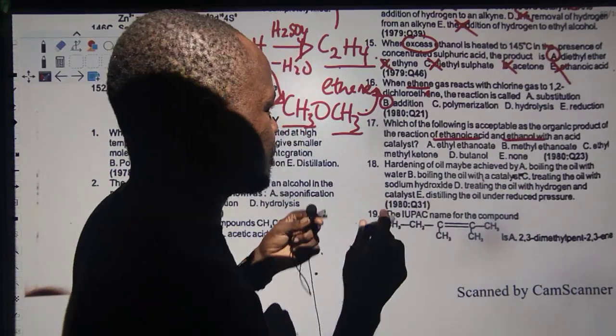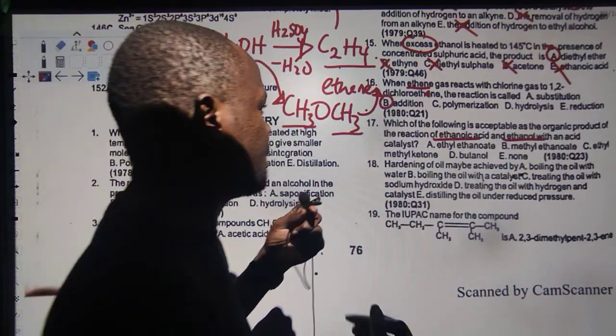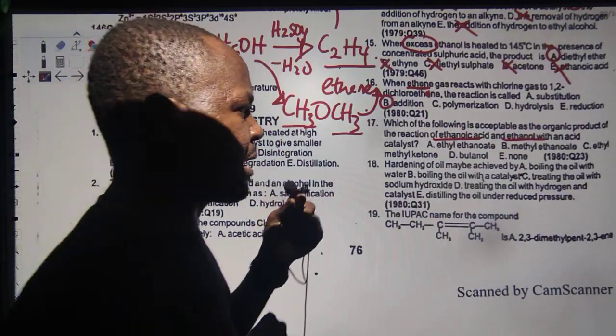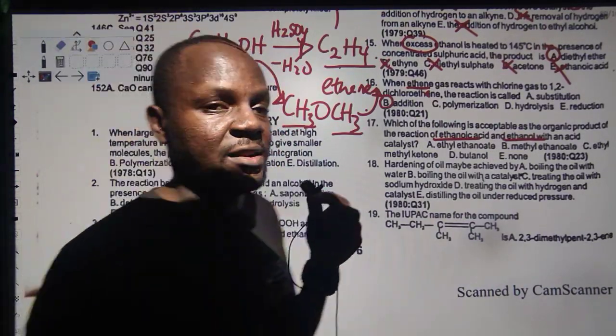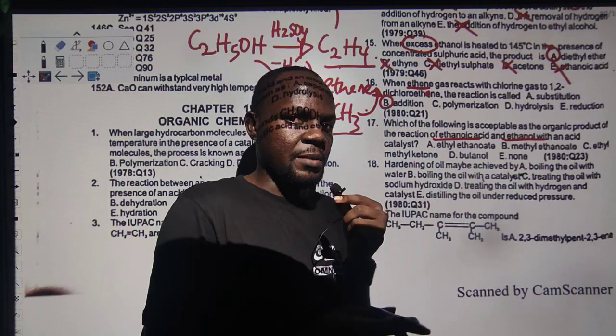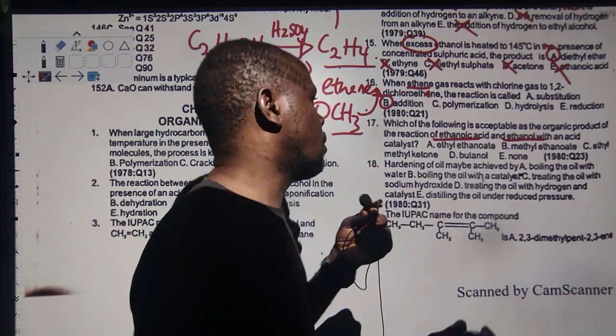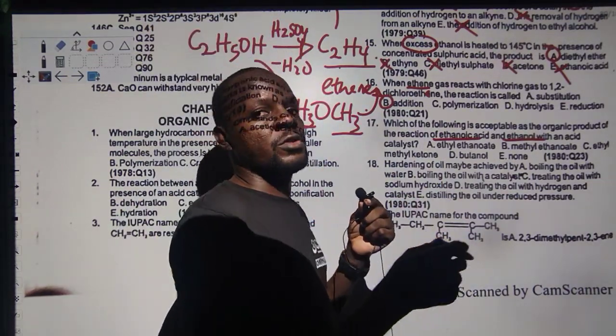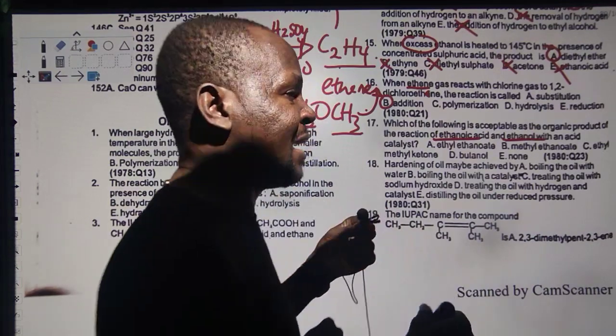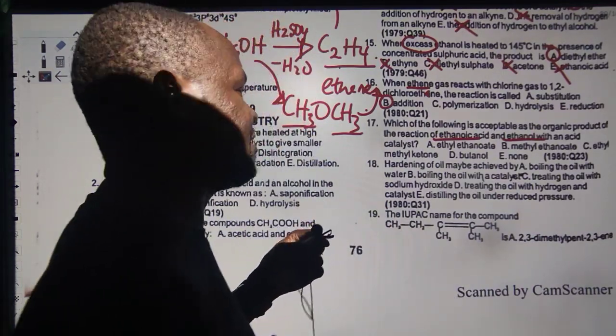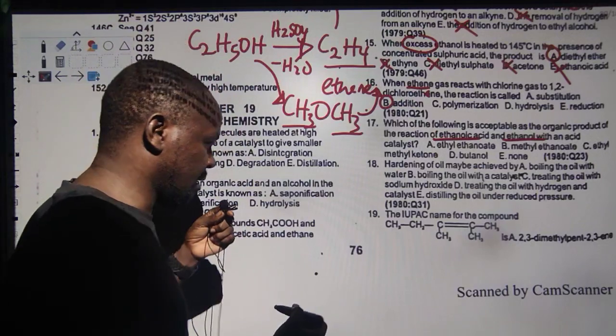Let me be fast. Now, which of the following is acceptable as organic product of reaction between ethanoic acid and ethanol in the presence of acetic acid catalyst? We've talked about this the other time. We said it is esterification. So ethanol, ethanoic, it will give you what? We are going to have ester. Esterification will give you what? Ethyl ethanoate. But we can write it for clarity's sake.